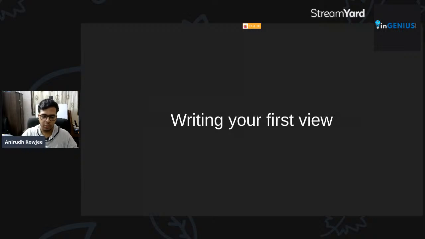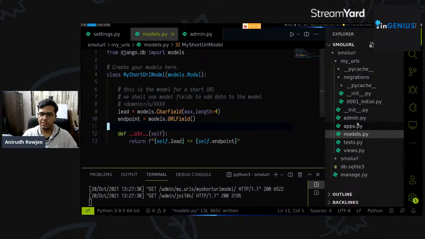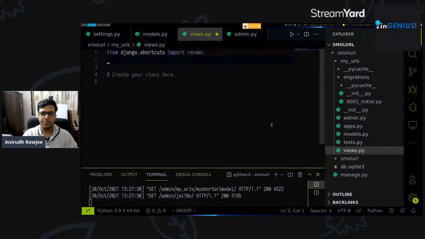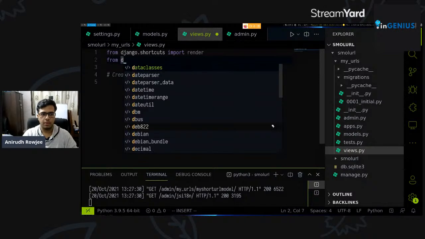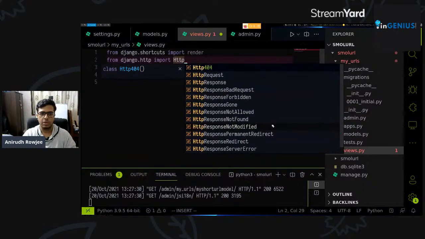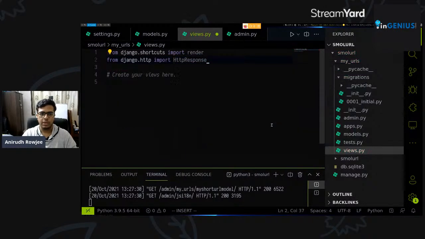So at this point of time, what we'll do is we'll write our first view. You would have noticed that there's a views.py file here within the project in itself, right? It says from django.shortcuts import render. Just to wire this up and make it a little fun, we'll say from django.http import HttpResponse. So we can provide a direct HTTP response.